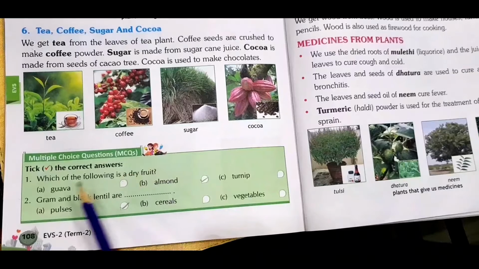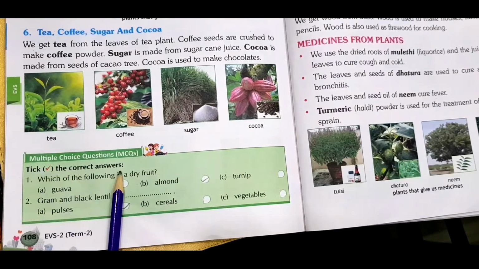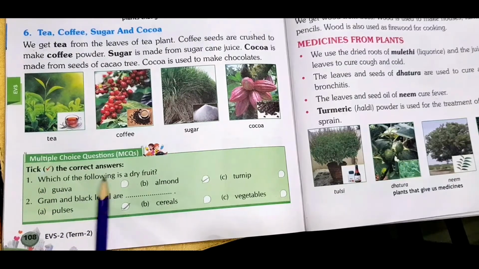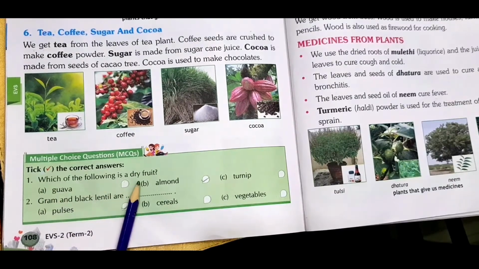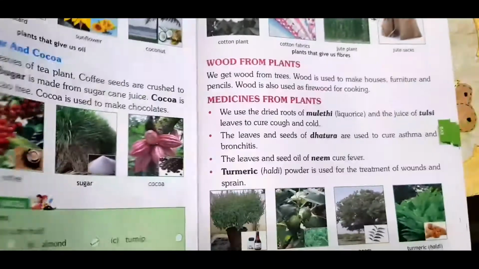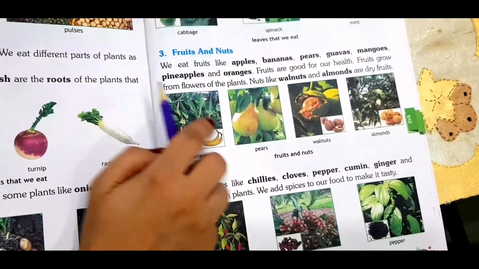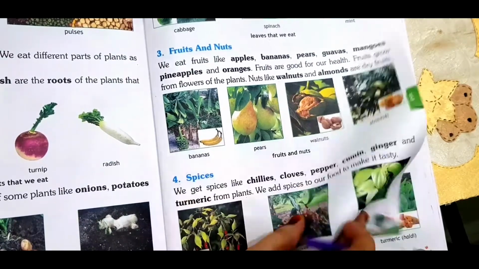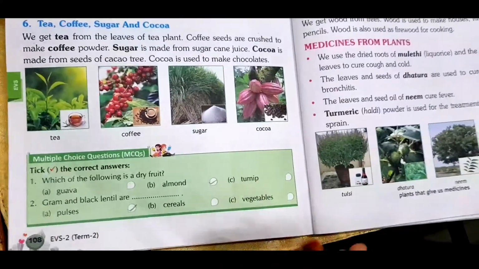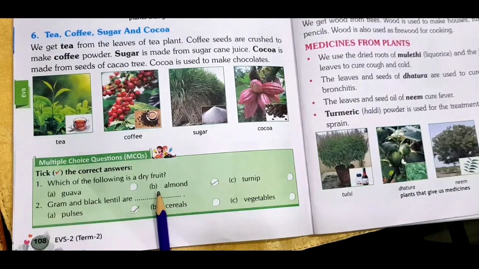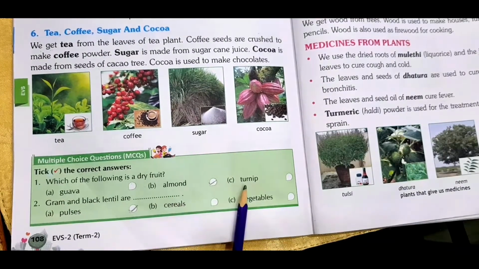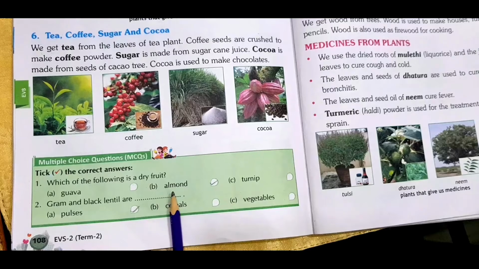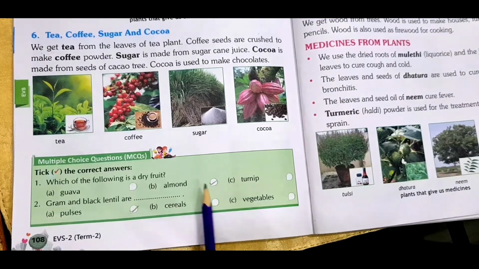And see children, you also have multiple choice questions. We will complete this. Pick the correct answer, he is asking. Which of the following is a dry fruit? Yesterday we learnt about fruits and nuts. So which one is the dry fruit? The options are, children, you can see here, guava, almond and turnip. Almond is a dry fruit. So put the tick mark on almond.